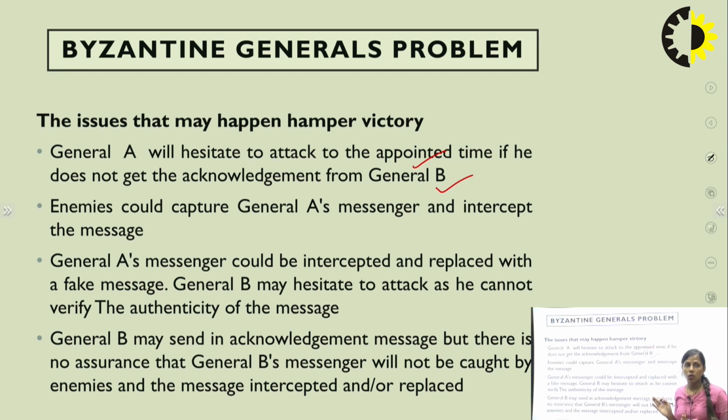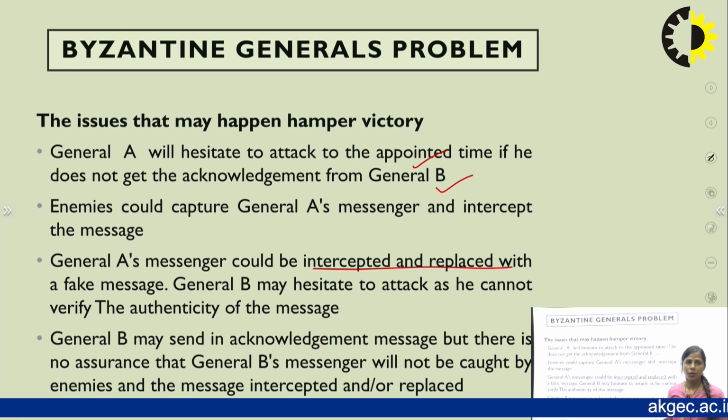It is also possible that whatever message general A has sent is intercepted or replaced with some other message. That can be an issue, as can whatever message general B has sent.